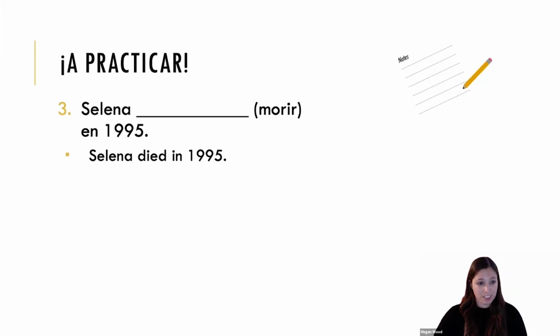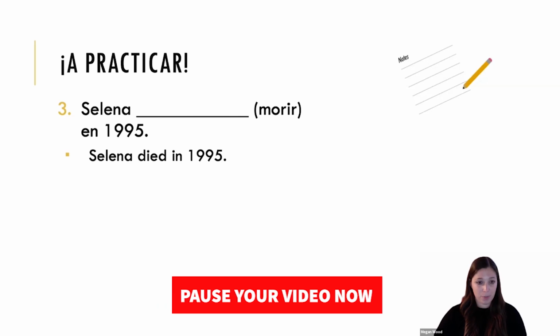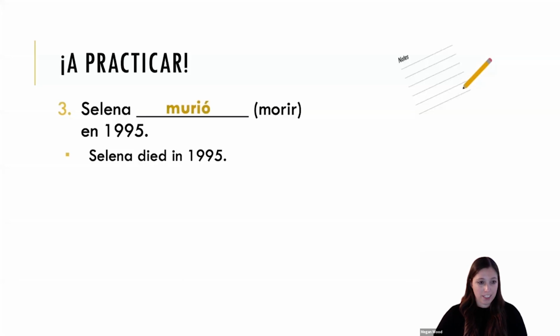So if we were to say Selena died in 1995, how would we conjugate this verb? Feel free to pause your video, and the next slide will have the answer. And as you can see, Selena murió en 1995 is our answer. That's all we have for the reglas especiales for the preterite tense. Hopefully this video will help you to study, as those forms will be present any time that you're doing the preterite form.